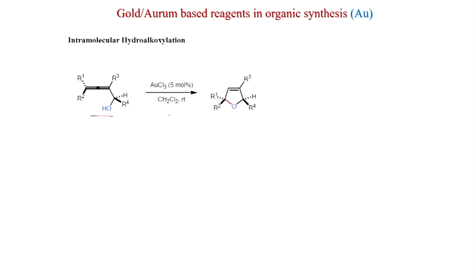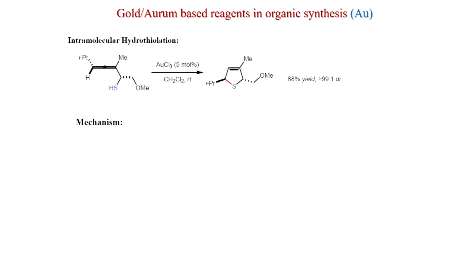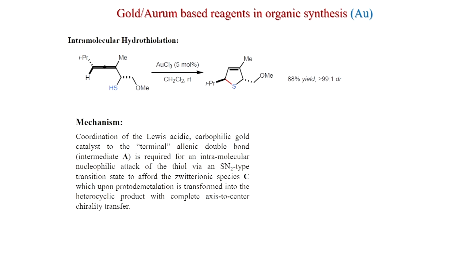And a 5-membered ring can also be formed. Here you can see different groups can be tolerated, you can get the products in good to moderate yields. This was published in Organic Letters 2001. Now, we will discuss this one. If you have a thiol, then also this cyclization will happen, and you can see the chiral product is formed with 88% yield, greater than 99:1 dr.